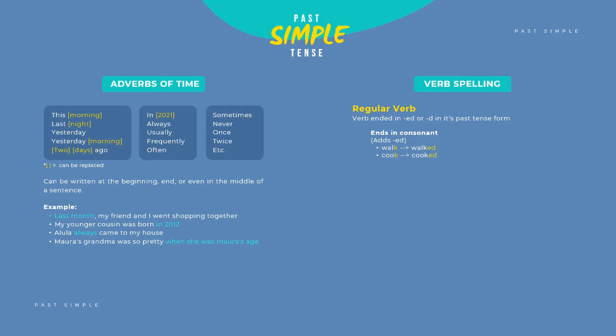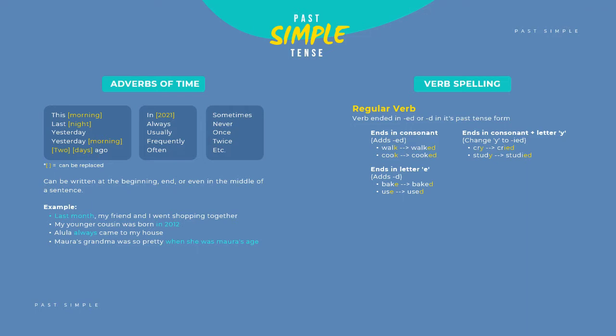Cook, cooked. Second, ends in letter e. Adds d. Example: bake, baked. Use, used.